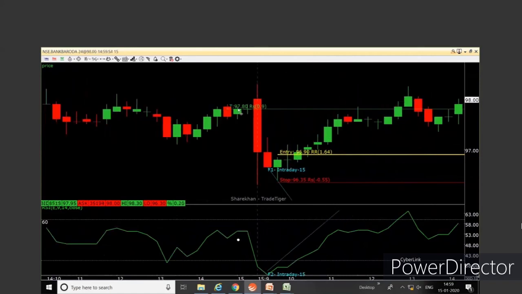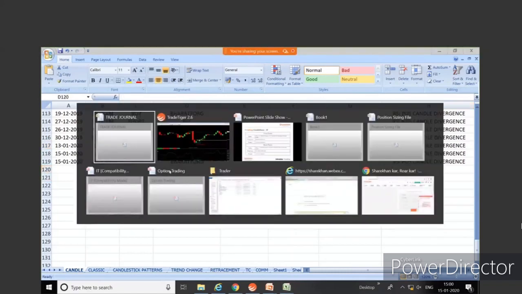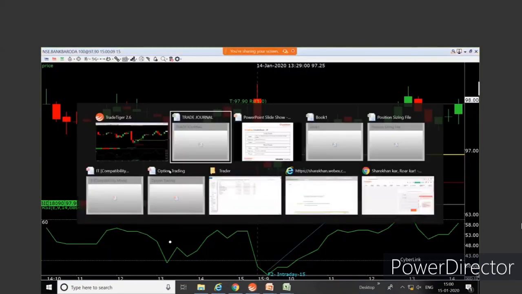Let me just put this on the chart. So over here, let me just put this in my trade journal, in fact. Candle divergence in Bank Baroda, 96.9 entry.